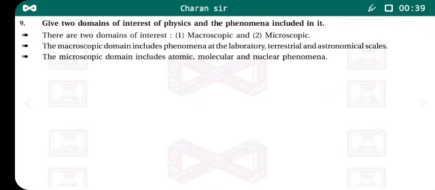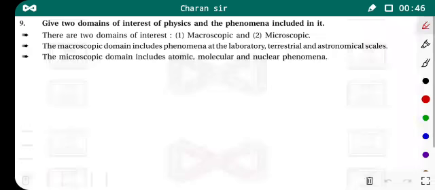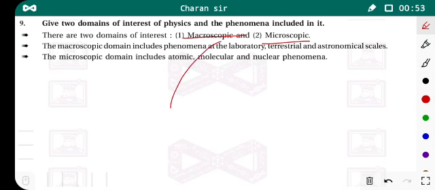Now today we are going to study what a domain is. Physics is classified into two domains. One is macroscopic and the second is microscopic. And the question is, what is the macroscopic domain and what is the microscopic domain?